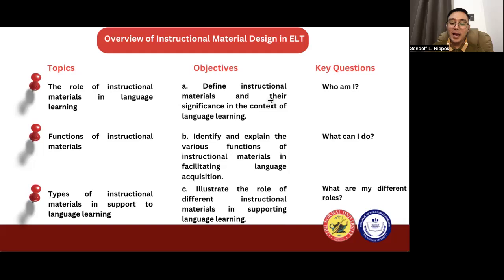And I know there are a lot of things that we need to discuss on instructional materials, but in the meantime, I hope that this video will be able to explain what instructional materials are, what instructional materials can do, and what the different roles of instructional materials are. And I guess instructional materials are truly vital for every English teacher and English learner.